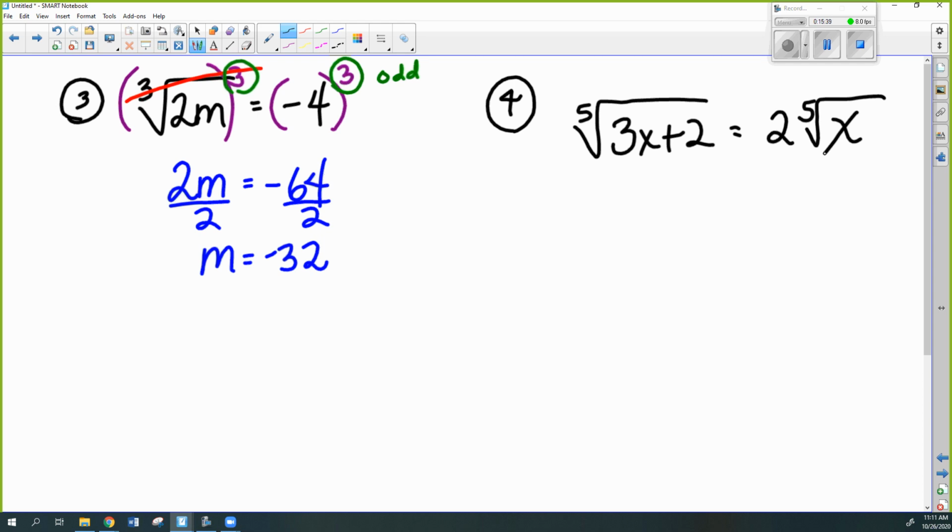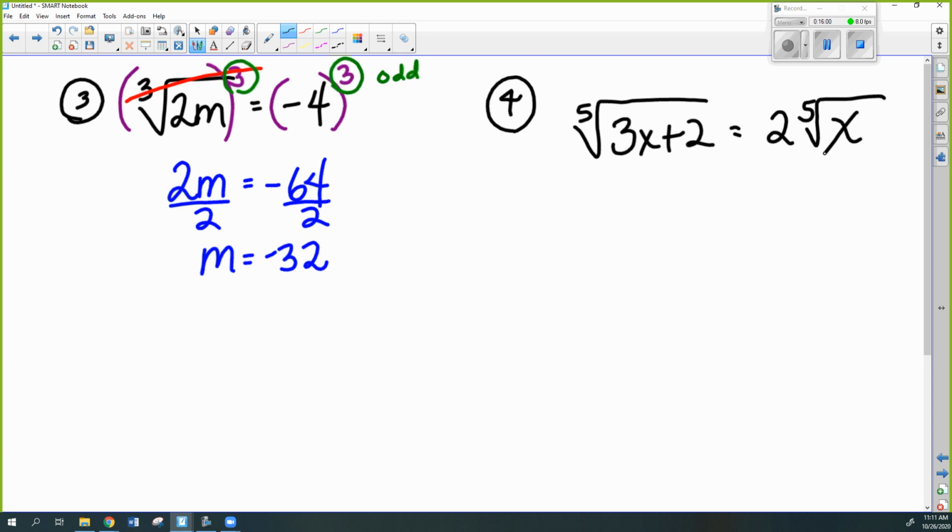Okay, so this time I have two radicals. You want them to be on opposite sides, on different sides, because if they were on the same side with addition or subtraction, it would make it extremely hard to raise it to a power.